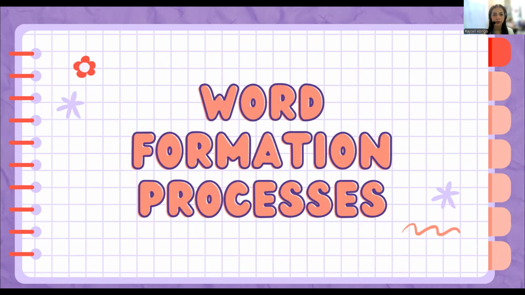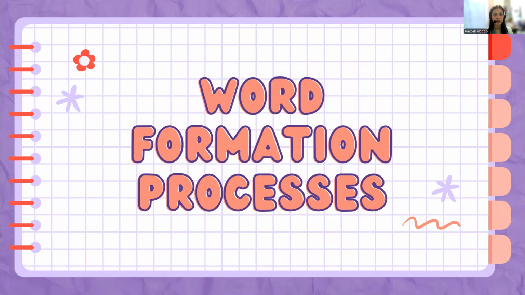And at this point of time, we are going to discuss the word formation processes. So when we talk about word formation processes, this refers to the process or set of word derivation process, meaning how are the words being formed? What are the process that a certain word has to undergone to be able to be formed? So how are new words being formed? So we are going to study that today.